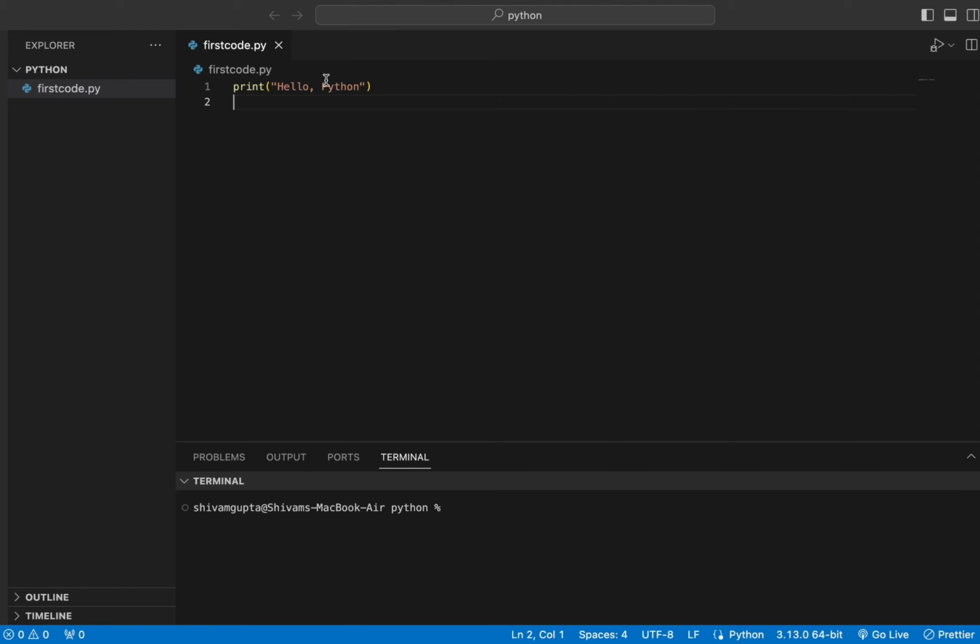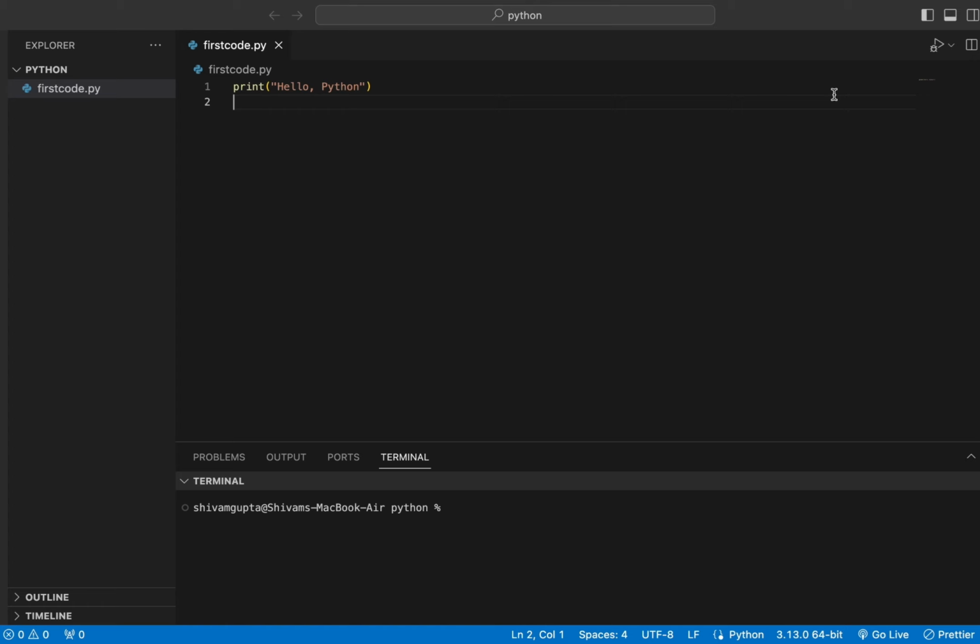Now here you can see print hello Python string. I'm calling this a string because it is written in double inverted commas. So the output we will get is exactly what is written in the double inverted commas, which will be hello Python.